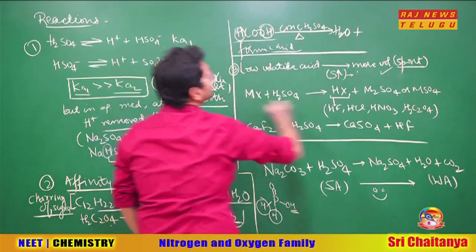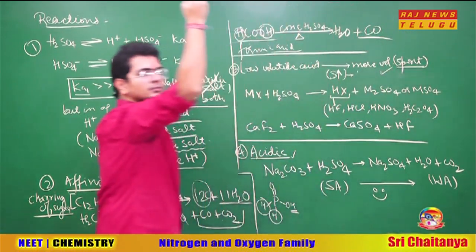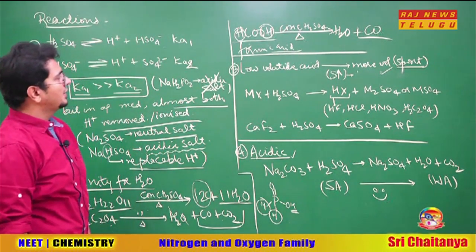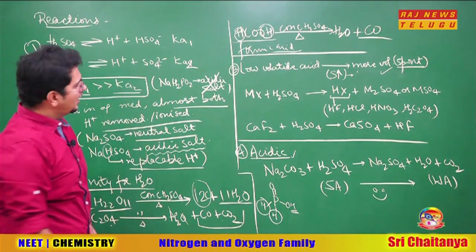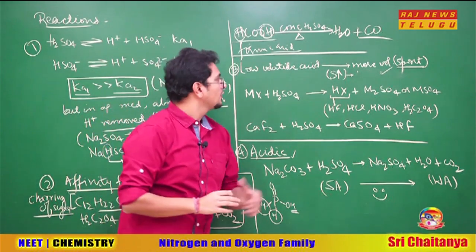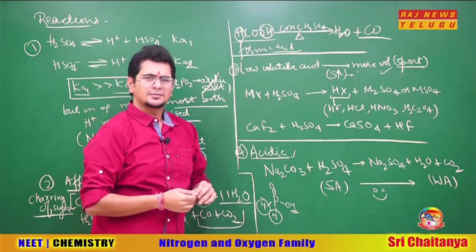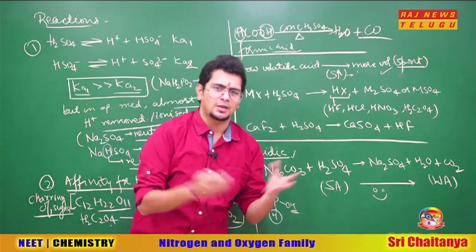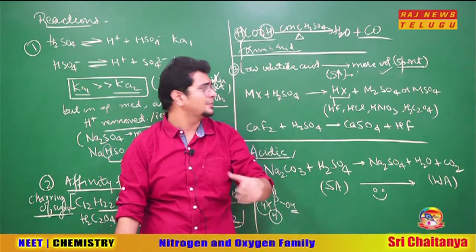What is left? CO is left. So carbon monoxide will be left. That is the gas released there. Next set of reactions, from low volatile acid to more volatile acid. This was there in class 8th as well. Maybe people remember, some people do not remember.